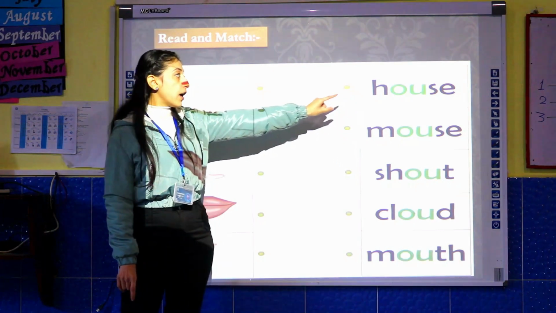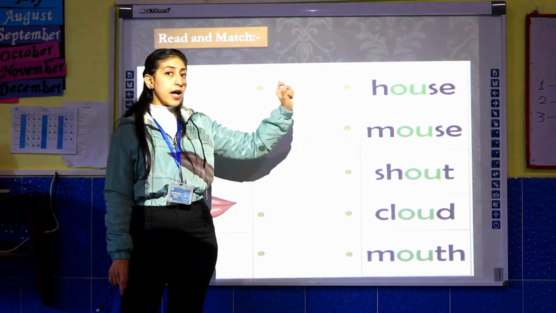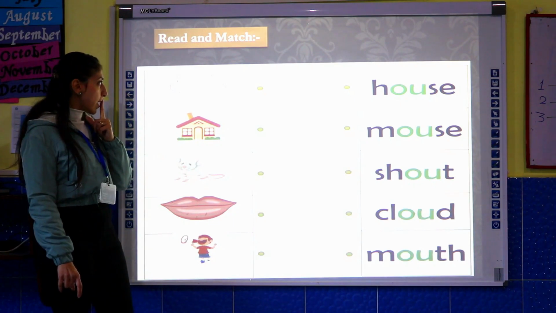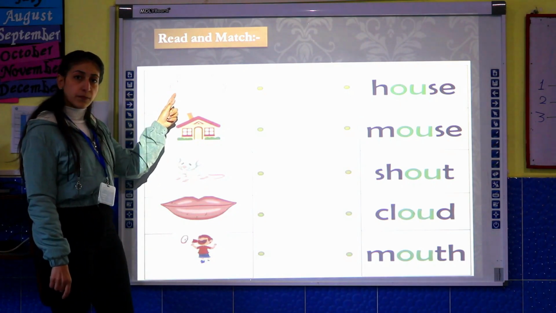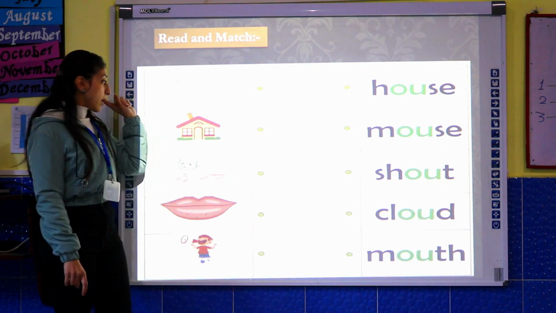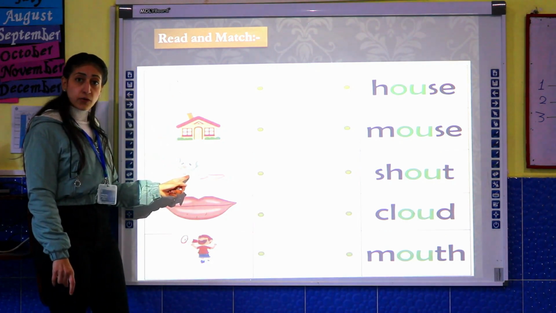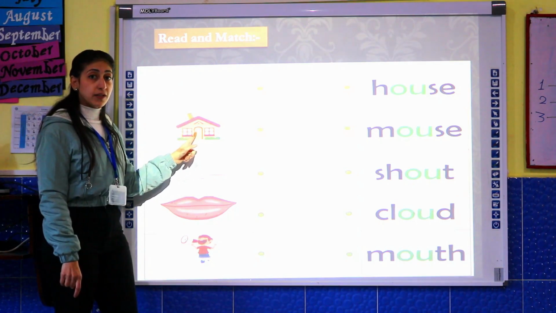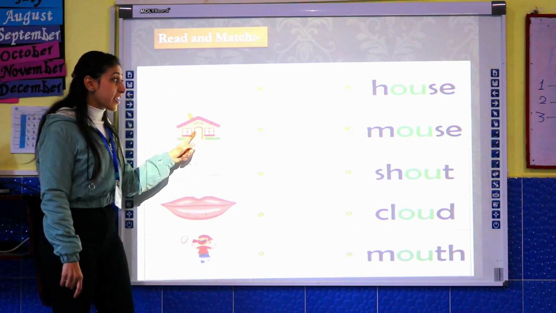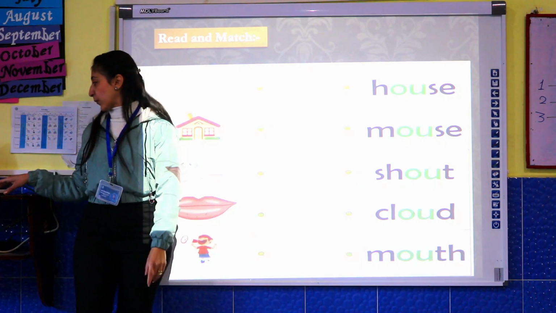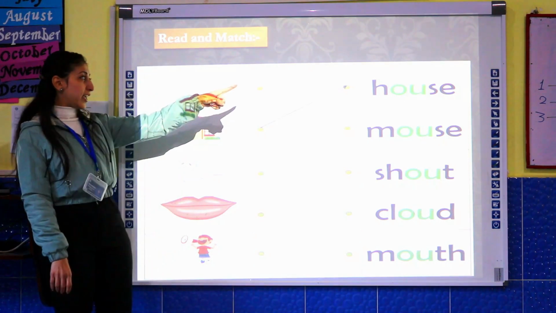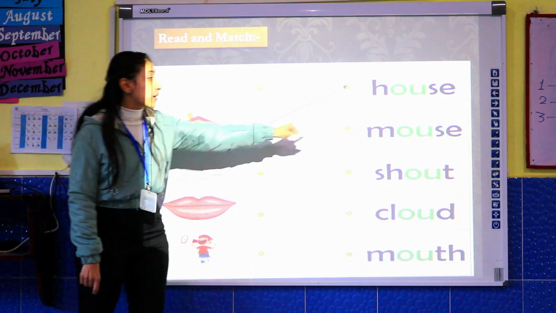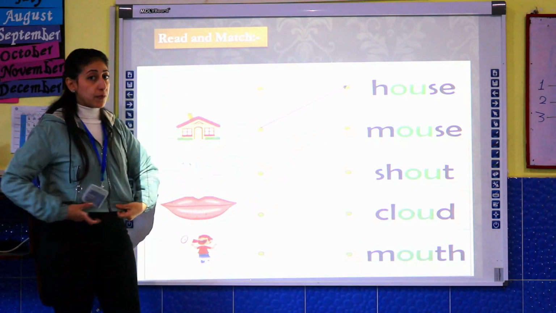House. Where is the picture of house? Is it the picture of house? No. Is this a picture of house? No. Is this a picture of house? Yes, right. Let's make a match. That's right. So the picture of house is that. Okay, let's read another word. Read it with me, please.